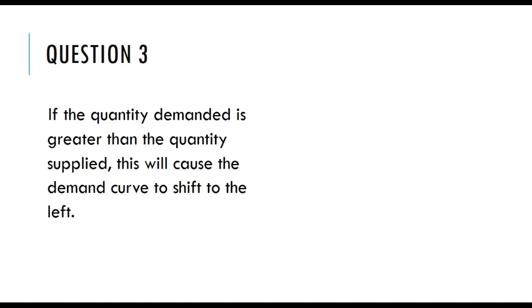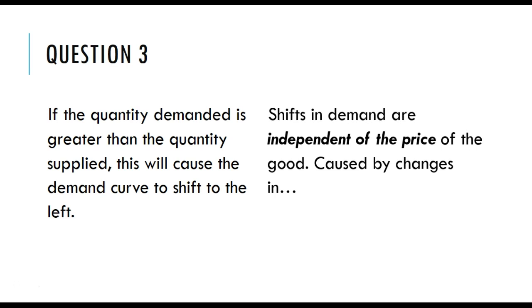The next one. If the quantity demanded is greater than the quantity supplied, this will cause the demand curve to shift to the left. Okay, so the quantity demanded is greater than quantity supplied. That's the same as the previous scenario where we had a shortage. So if there's a shortage, will this cause the demand curve to shift to the left? Well, the answer to that is no, it won't. And we know this because a shift in the demand curve is independent of the price of the good. If there's a shortage, then the price will change. The price will increase.